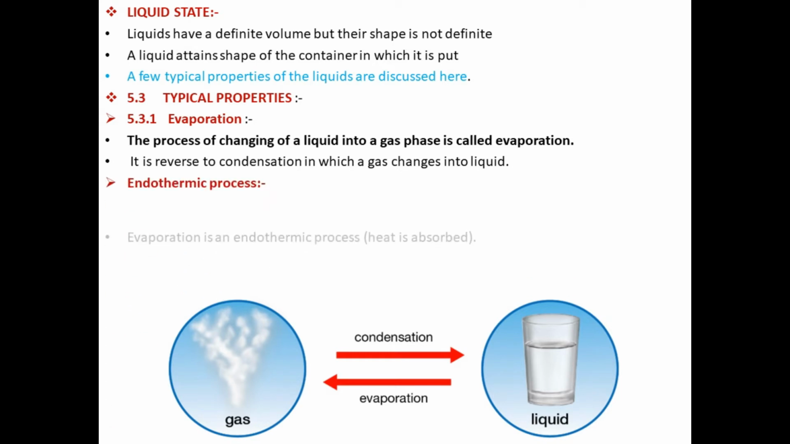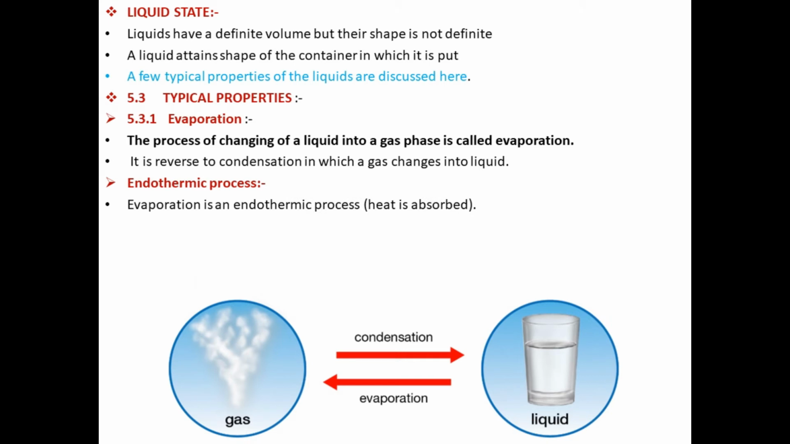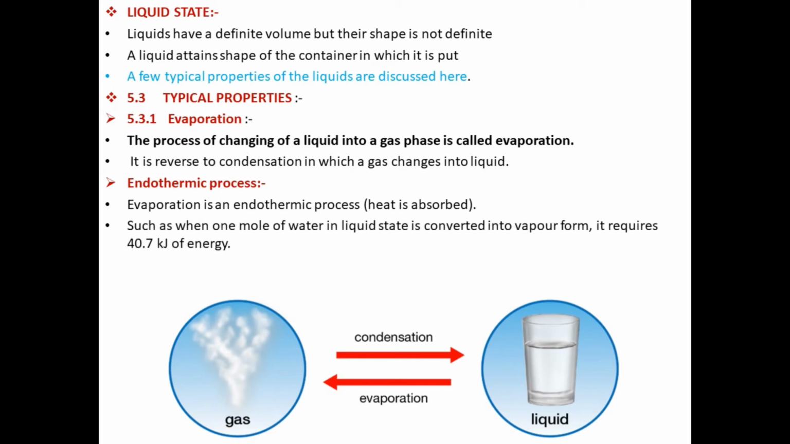Evaporation is an endothermic process. Those processes in which heat is absorbed are called endothermic processes. Such as when 1 mole of water in liquid state is converted into vapor form, it requires 40.7 kJ of energy. Now we will explain the term evaporation.